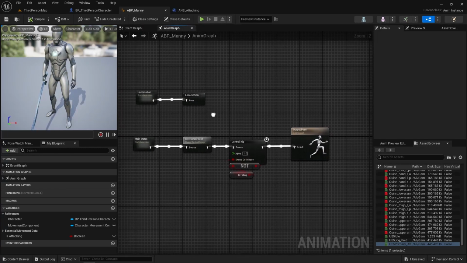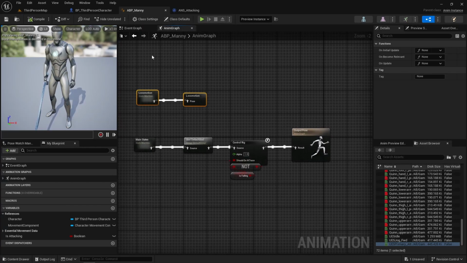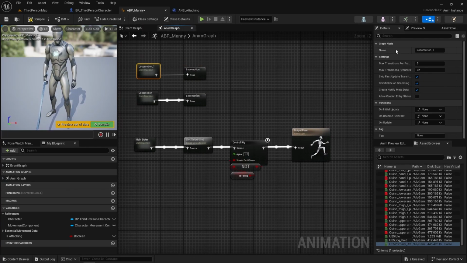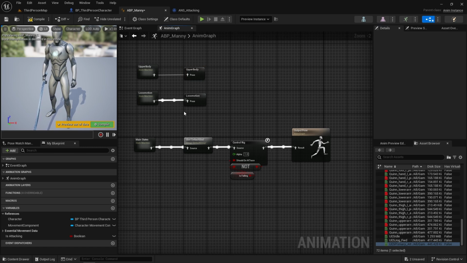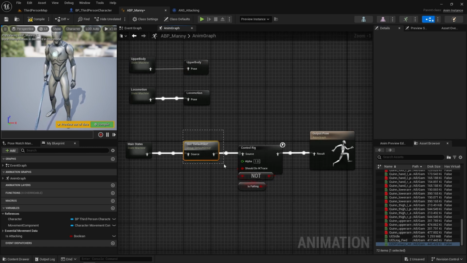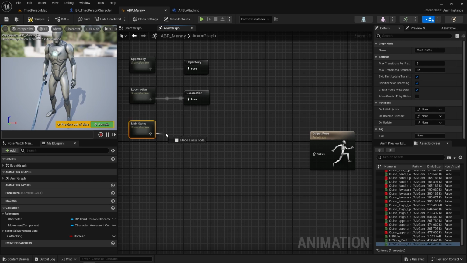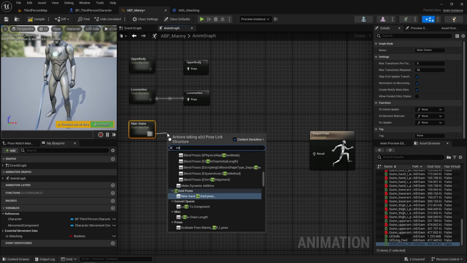Then over in the animation graph, we can copy our locomotion and cache pose and rename them to upper body. Now clear out everything after the main state, leaving the output pose, and then we can cache the main state as well.